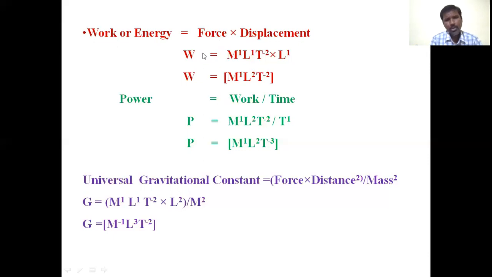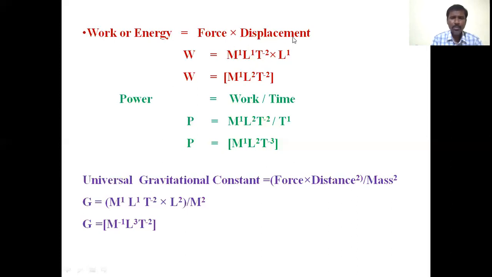That is W equals M power of 1 L power of 1 T power of minus 2 into L power of 1. The formula for force is F equals ma. M is the dimension formula for mass and a is the dimension formula for acceleration, that is L T power of minus 2. So M power of 1 L power of 1 T power of minus 2 is the dimension formula for force, and then displacement.